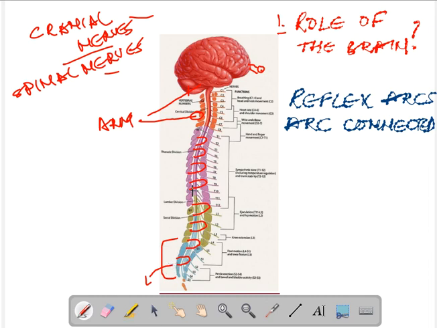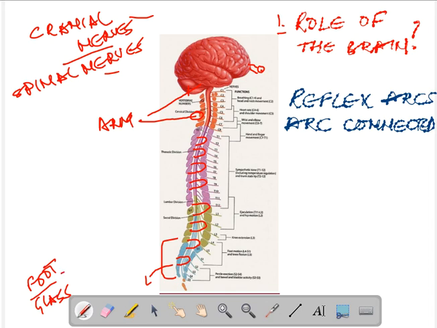Now, there are so many reflex arcs. Why do we have reflex arcs in the spinal cord? Why not send the signal to the brain? Now, let us say you step on, let's say, a piece of glass, and you are barefoot. So the moment you get pricked, you will move your foot away.